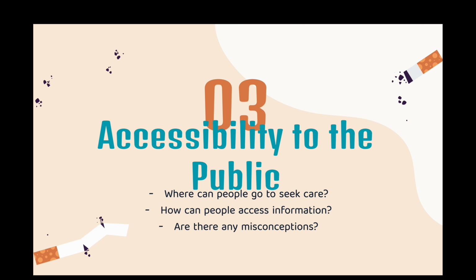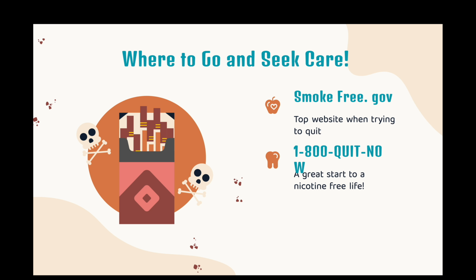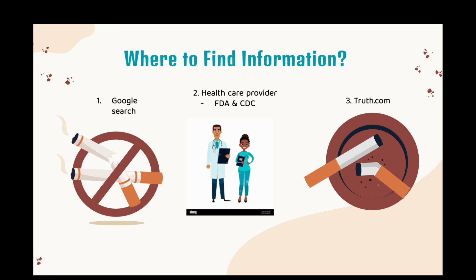The three topics I will touch on today are: where can people go to seek care? How can people access information? And if there's any misconceptions with tobacco and nicotine abuse. Where to go to seek care? Smokefree.gov and 1-800-QUIT-NOW are two top-tier websites that are able to help with this issue. Where to find information? A quick Google search, healthcare provider, or FDA and CDC are also great information outlets. And thirdly is truth.com, which specializes in teen nicotine abuse.